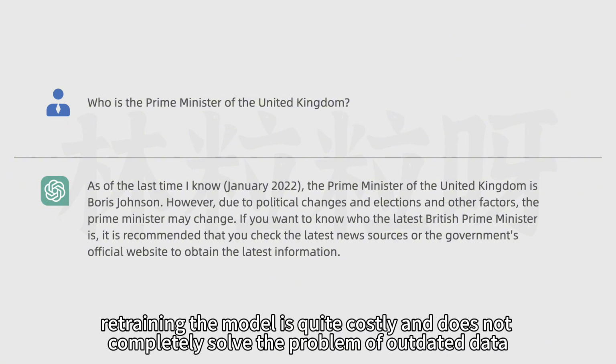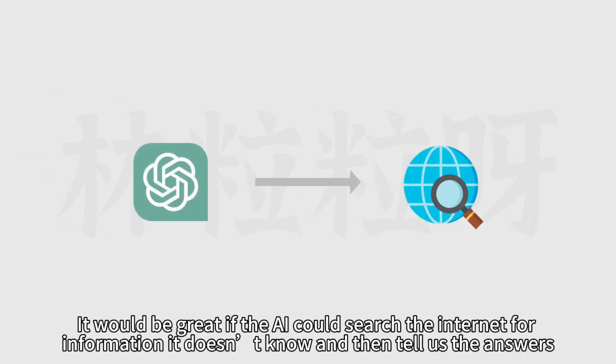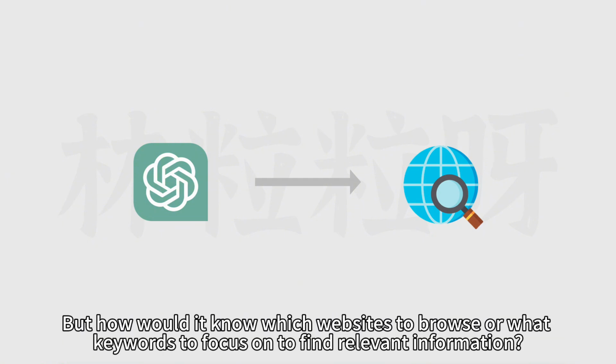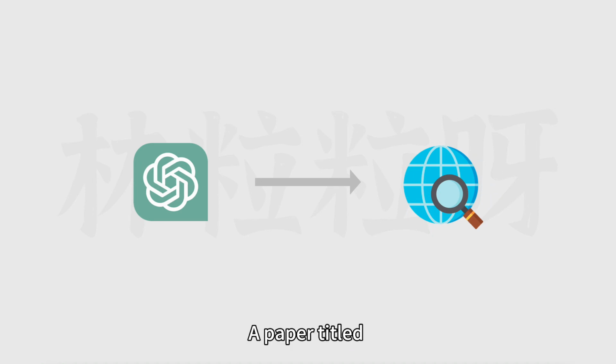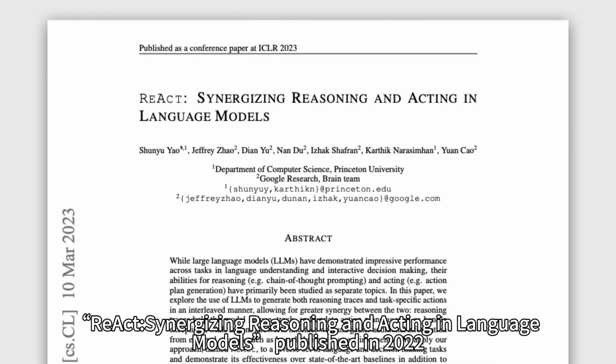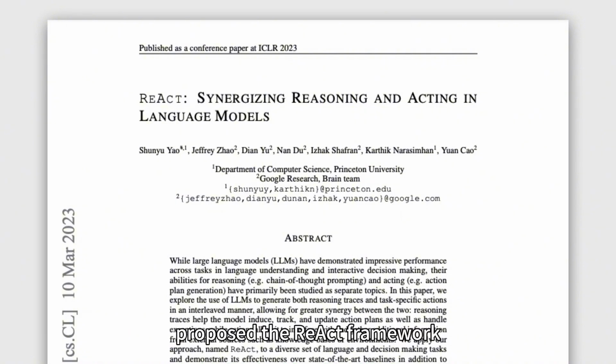However, retraining the model is quite costly and does not completely solve the problem of outdated data. It would be great if the AI could search the internet for information it doesn't know and then tell us the answers. But how would it know which websites to browse or what keywords to focus on to find relevant information? A paper titled ReAct: Synergizing Reasoning and Acting in Language Models, published in 2022, proposed the ReAct framework.